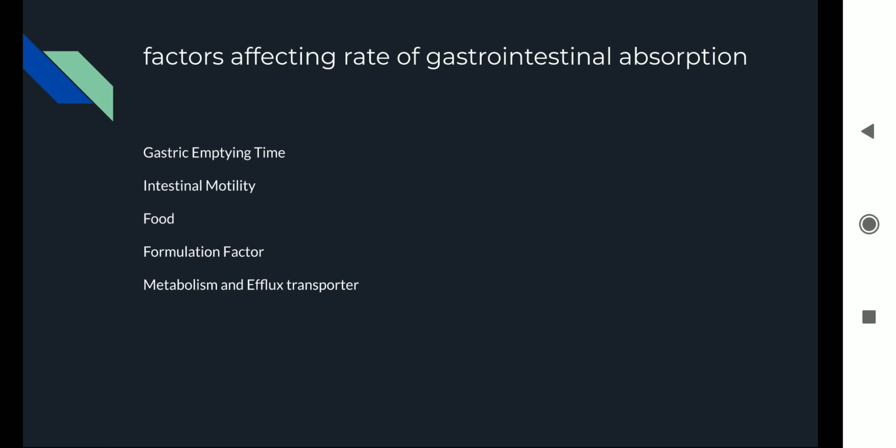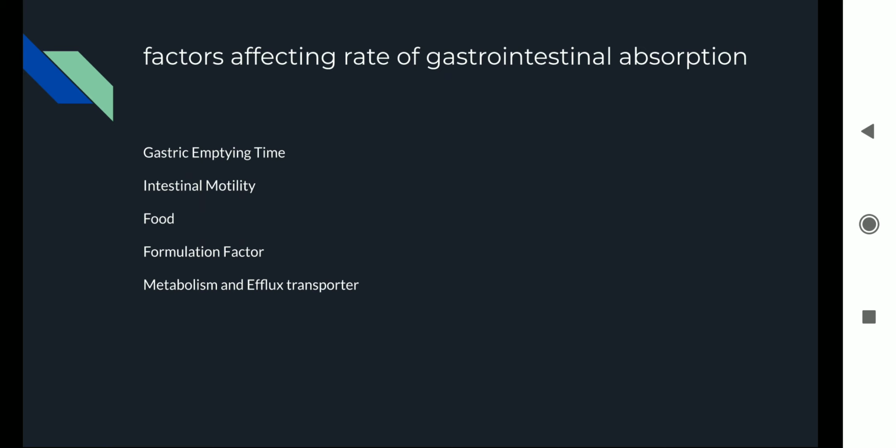Drugs which can be inhaled, such as volatile anesthetics or aerosols that are suspended liquid droplets or solid particles, are preferred by this method, because the surface area of the lungs, that is the alveoli, is as large as 50 to 100 square meters, and the thickness of this membrane is very thin, around 0.2 microns. And also the blood flow to the lungs is very high. So that's why this method is also preferred.